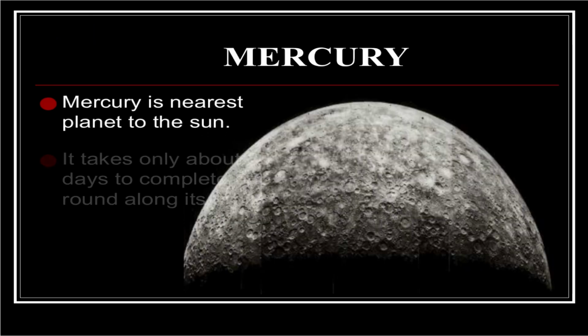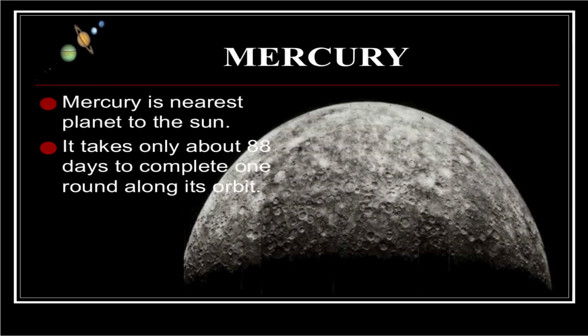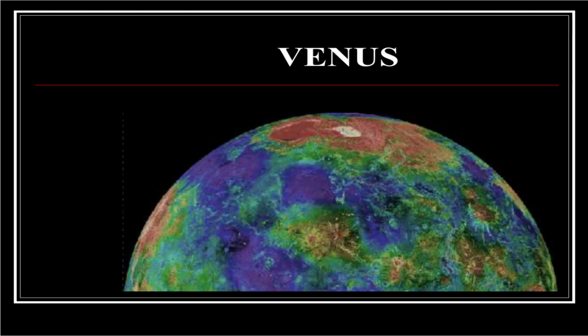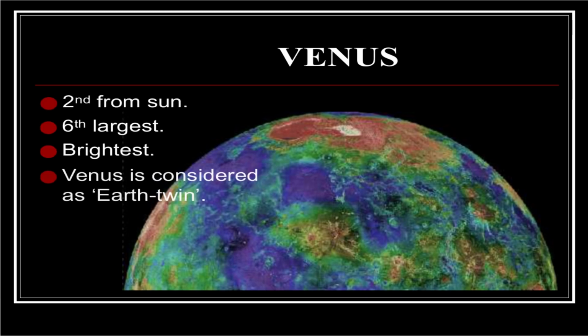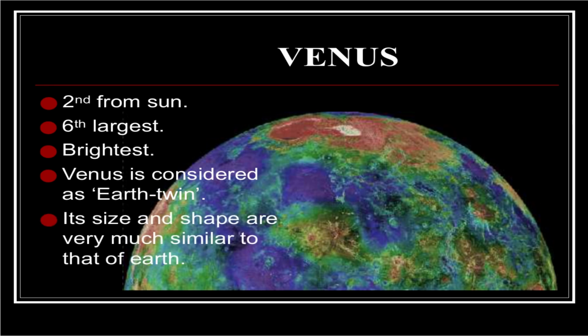Now Mercury. Mercury is the nearest planet to the sun. It takes only about 88 days to complete one revolution around the sun. Venus. Second from the sun. The sixth largest planet is Venus. It is the brightest planet. Venus is considered Earth's twin. Its size and shape are very much similar to that of the Earth.